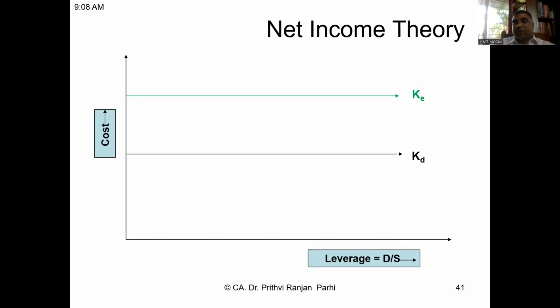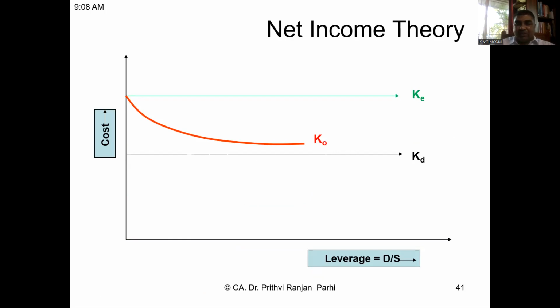Therefore, irrespective of the proportion of debt in your capital structure, the cost of debt as well as cost of equity will remain constant. And if that is the scenario, if you increase leverage, that means increase the debt in the capital structure, the overall cost of capital, KO, will come down.